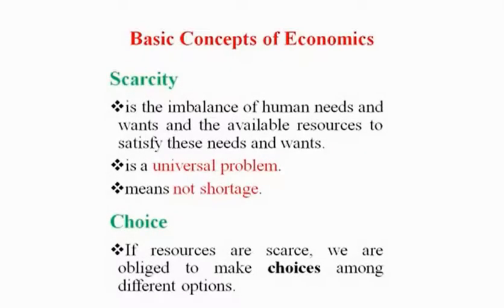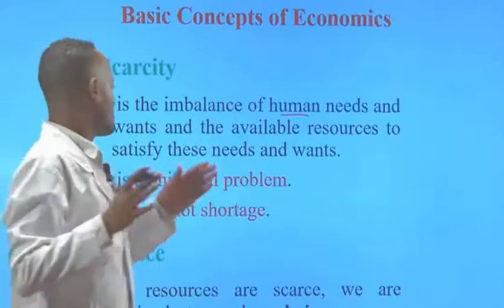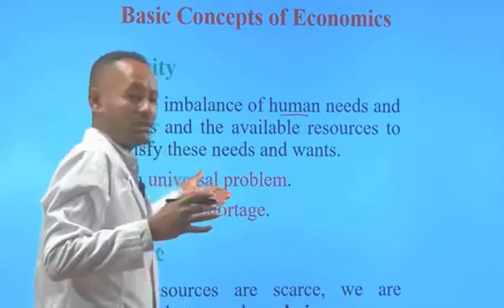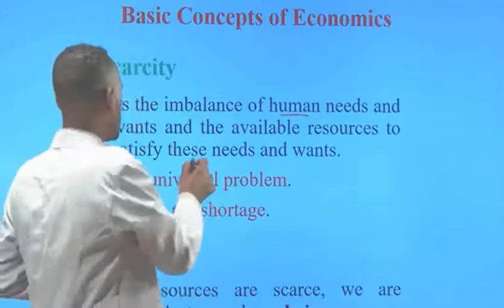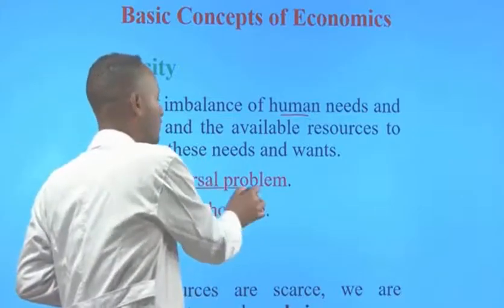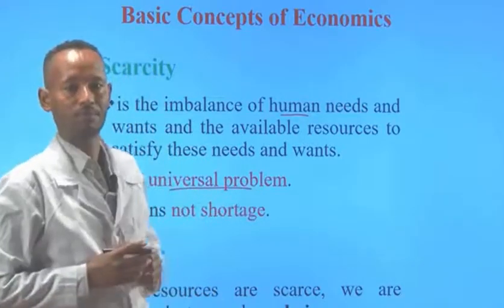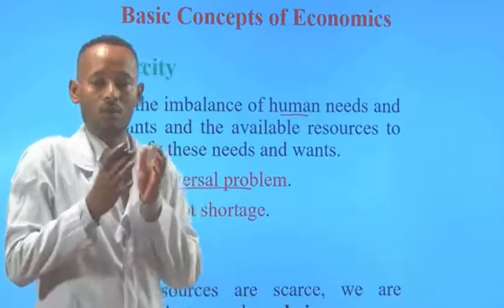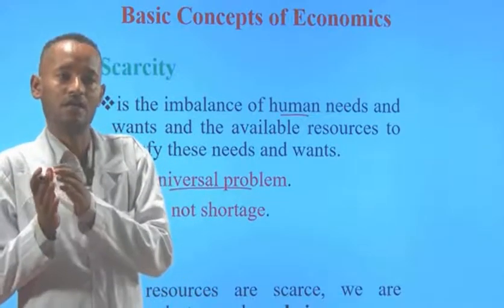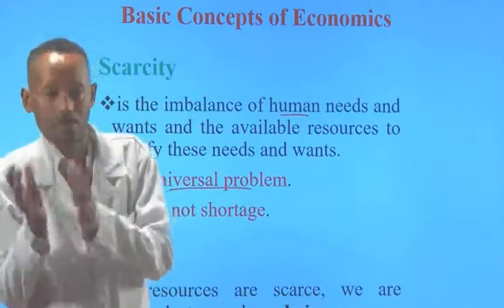Because human needs and wants are unlimited, but the means to satisfy them are limited. Scarcity is a universal problem. Scarcity is not a problem of poor countries only. Scarcity is also a problem of rich countries. That means scarcity is universal.